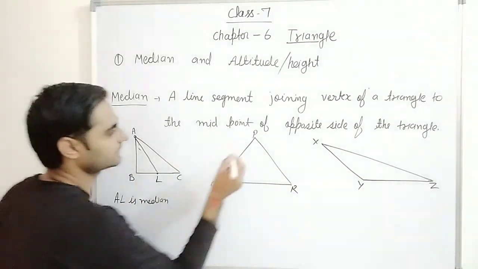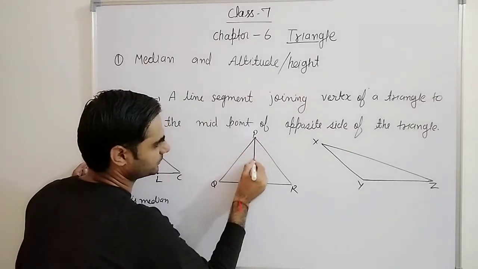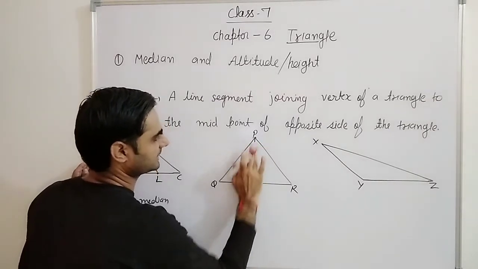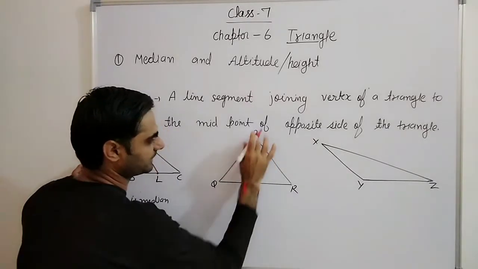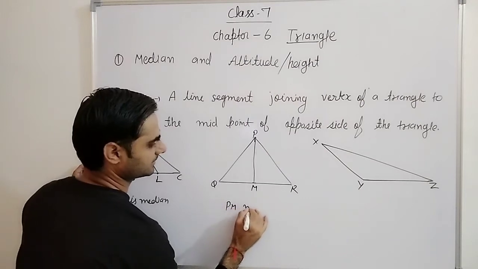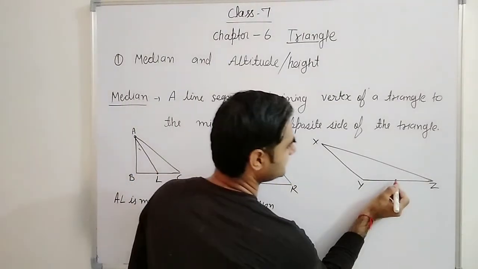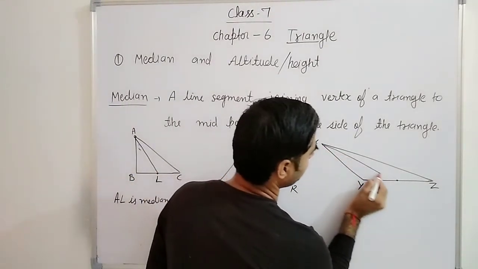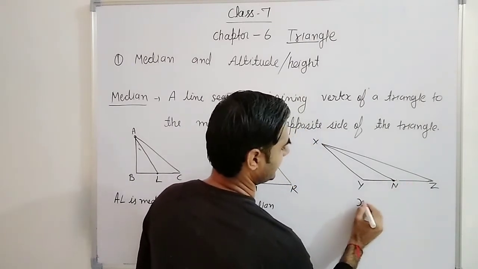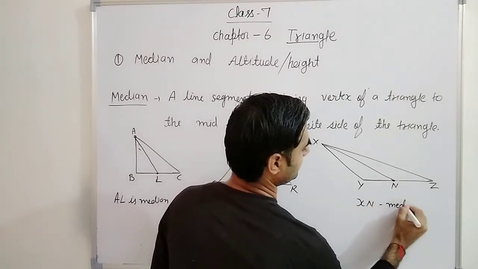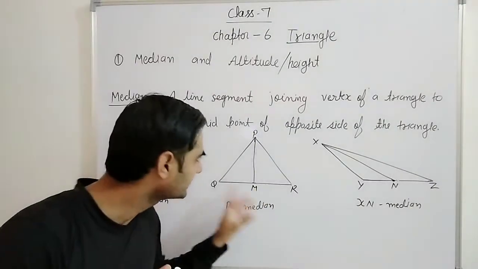Correct? Again, if we talk about this triangle, just the opposite side is this one, and इसका midpoint ये हो गया. ये हमने क्या कर दिया, इसको midpoint से join कर दिया. ये आपका हो गया PM. PM क्या हो गया अपना? Median. Correct? Second, in this one, this is the midpoint and this is the vertex, and join like this. ये midpoint हमने ये वाला ले लिया. And this X is the median, right? ये है median.